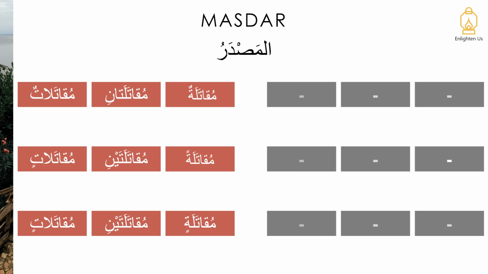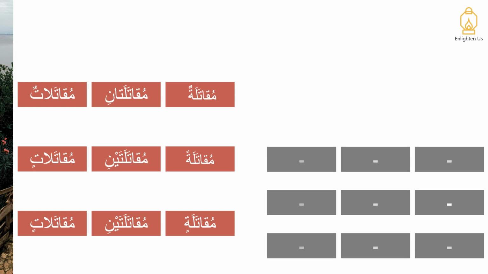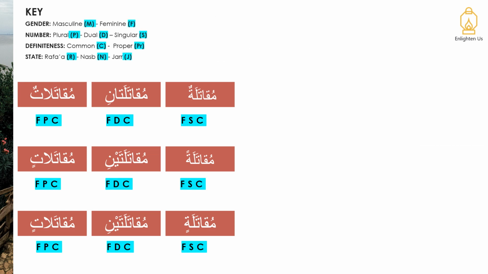As in the previous example, again with verb form 3, we have two types of masdars. The second masdar is the feminine only, and we're expanding on the word muqatalatun. So muqatalatun, muqatalatan, muqatalatin, muqatalatani, muqatalataini, muqatalatun, muqatalatin. And as you can see here, these are the characteristics of each word.